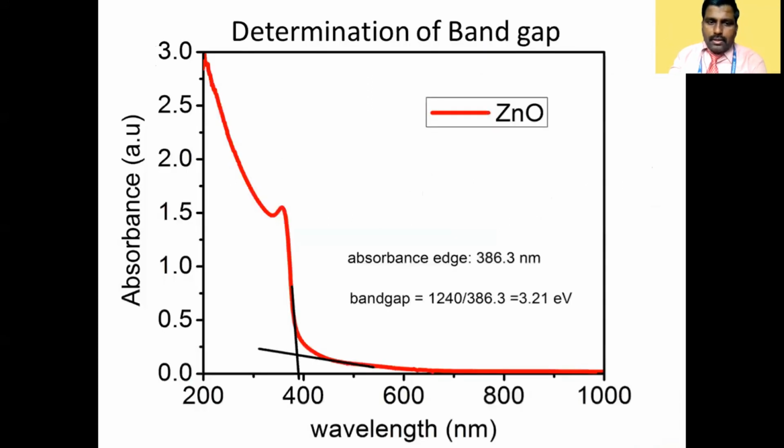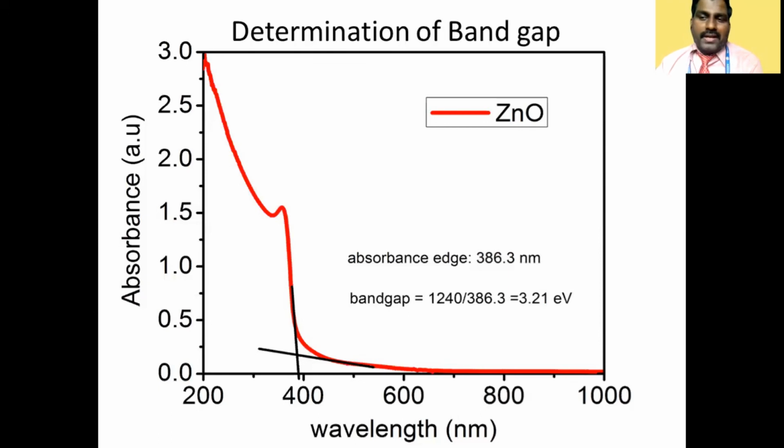See which one is the strong short wavelength? This is the strong short wavelength, and here the weak long wavelength. Long wavelength means higher wavelength. This weak and strong intersecting point we identify, and we divide 1240 by it. Directly we get the band gap of a powder material.